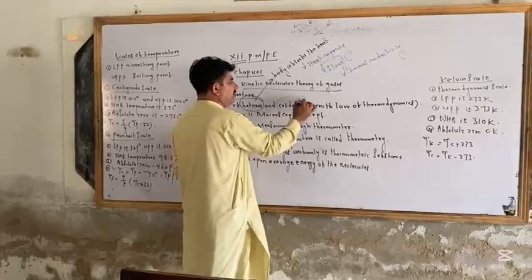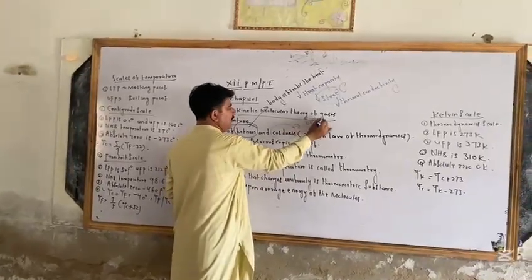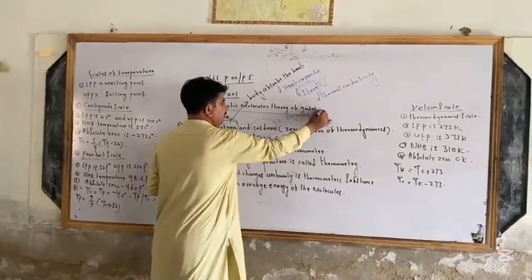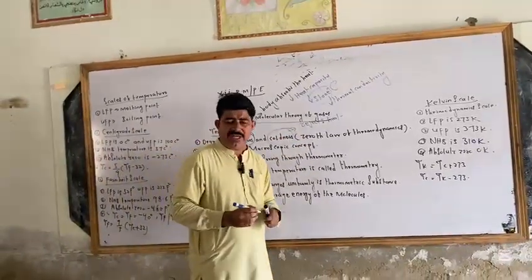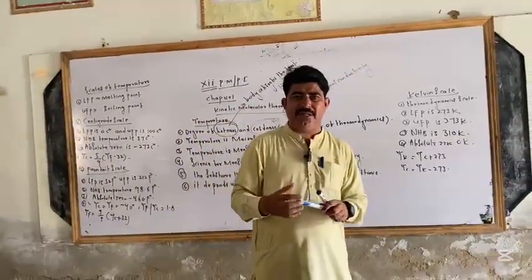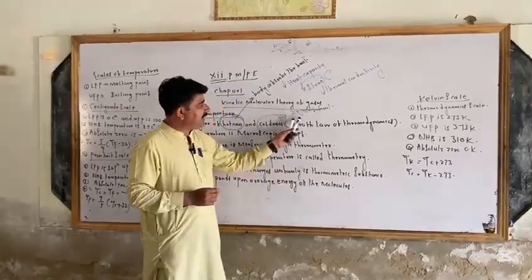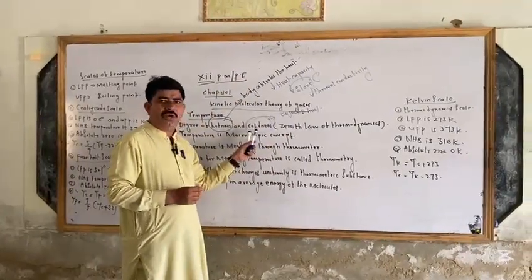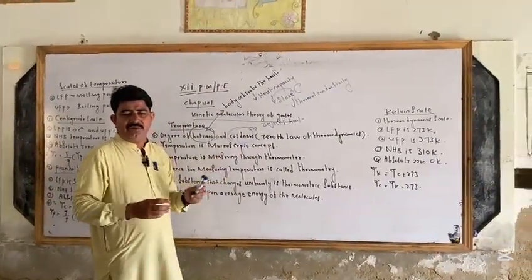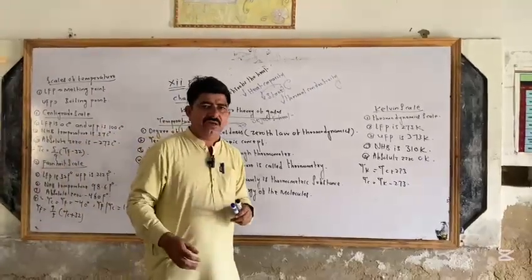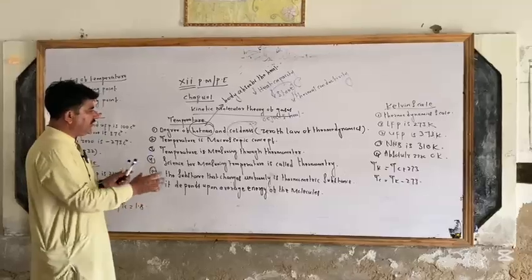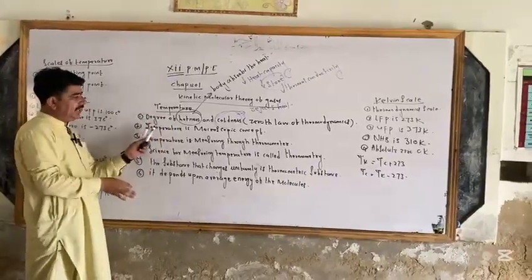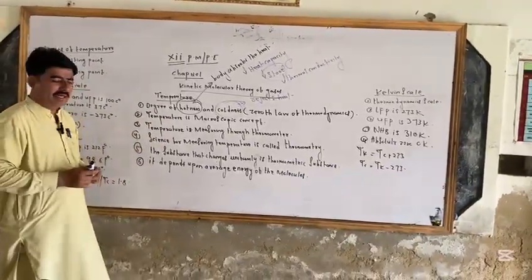And we must also know how coldness comes. Coldness comes when we reject heat. It means when we reject heat, the body will be in coldness. When bodies are compressed, they reject heat. This is called coldness. When coldness comes in gases, work is done on the system and work will be negative. This is the first definition of temperature: the degree of hotness and coldness is called temperature.